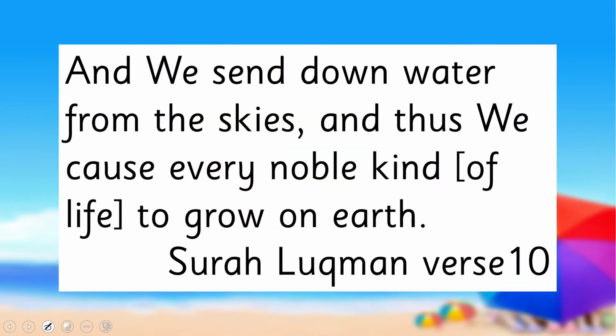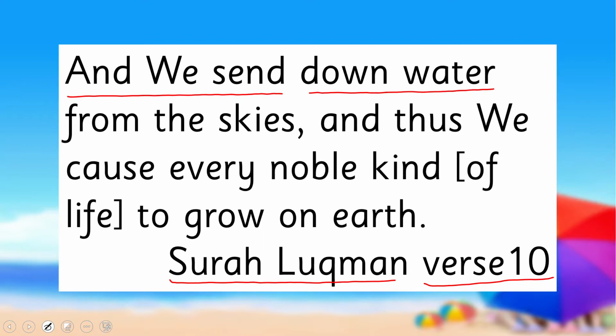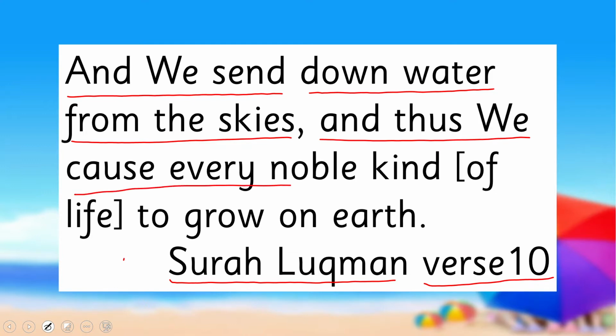Let's start with the name of Allah subhanahu wa ta'ala. Allah mentions in Quran, Surah Luqman, verse 10, and we sent down water from the skies, and thus we cause every noble kind of life to grow on earth.